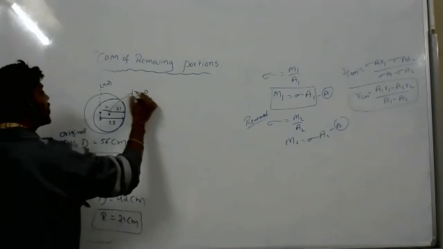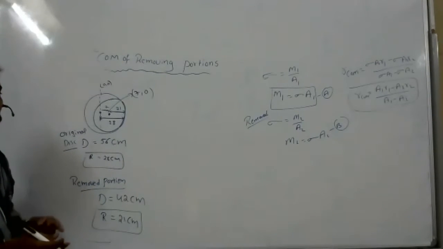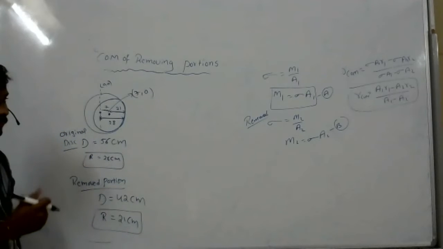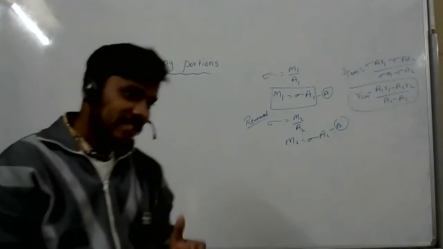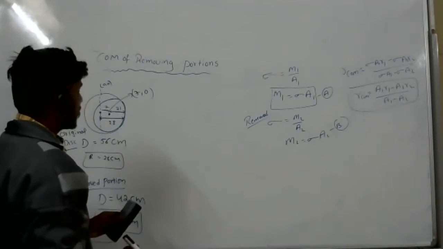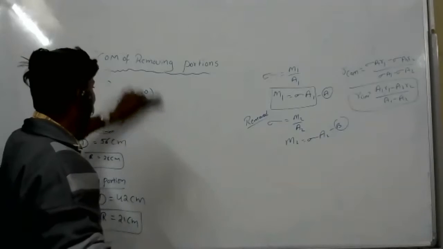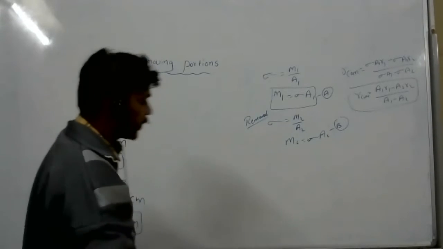7, 0. Now calculate. Can you calculate? Yes, sir. Understand clearly, ma? So from the original center, the other one is 7, 0 distance. Wait, I will draw a little bit big, then you can understand. Look at this.